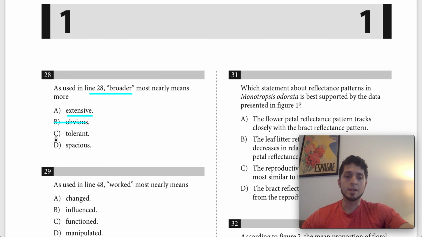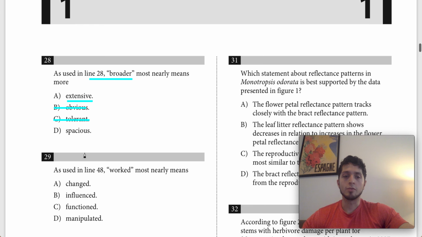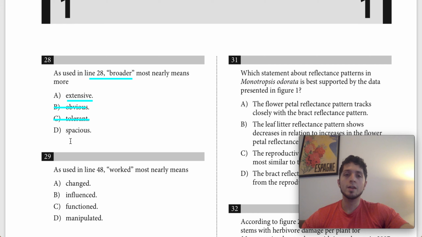Tolerant is not very good, because tolerant has a more human connotation, right? For something to be tolerant, you would have to have a human psychological perspective. So that's wrong for that. And then spacious does have the right sense of open. However, the problem is that it's too literal. We're talking about actual space as opposed to an expansion in the abstract set of possibilities. So because spacious is a little too literal and too physical, we can get rid of that, and we'll choose answer choice A as our correct answer for question 28.